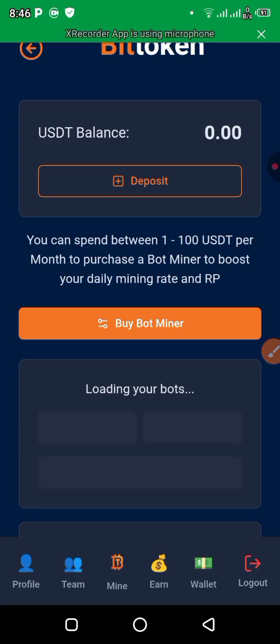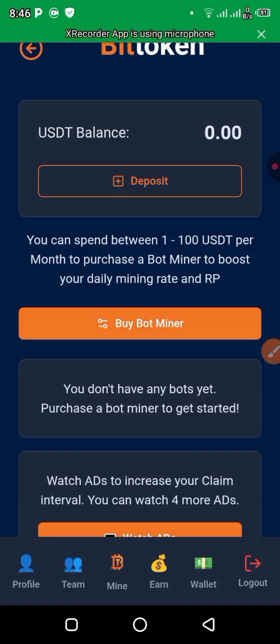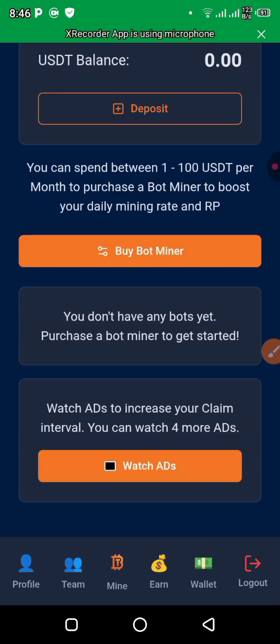You are going to watch ads. They'll give 11 ads per day. So in that 11 ads, every ad has up to 2 hours or 1 hour and a half. So if you calculate that time, if you watch the complete 11 ads, you can come back every 24 hours to claim it. You see, watch ads to increase your claim interval.